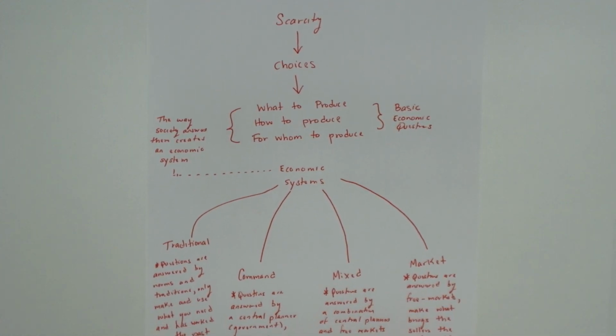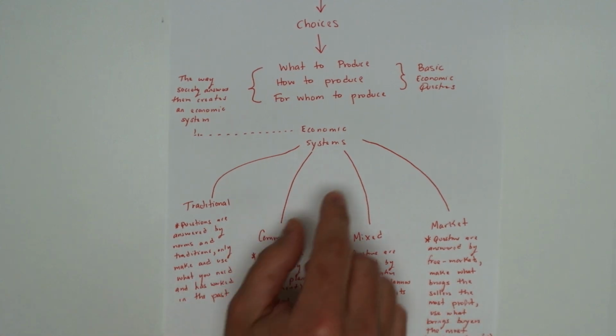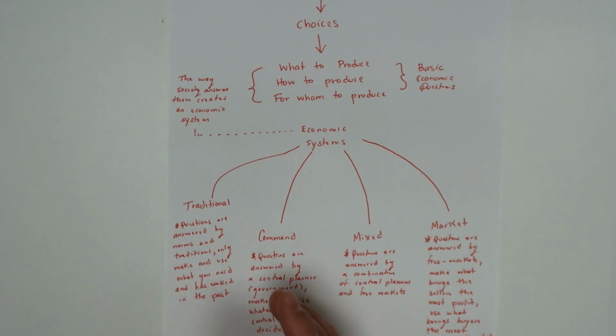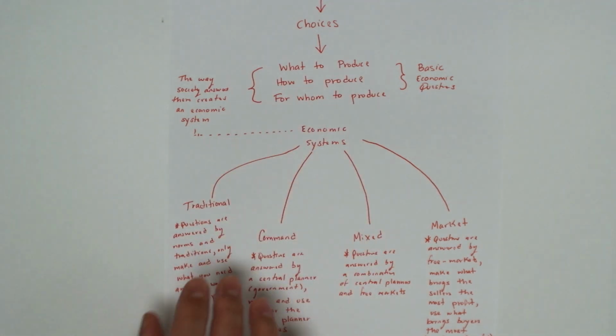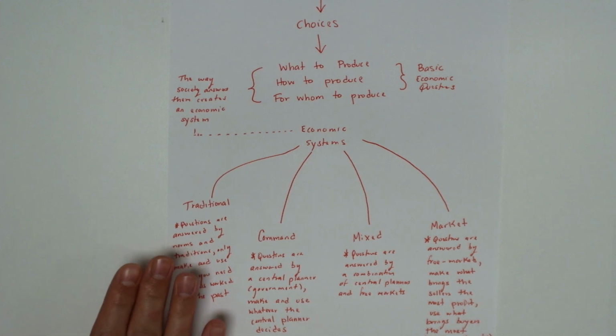There's four types of economic systems that we're going to go over. So the first one is a traditional economy. In a traditional economy, you're looking at traditions, norms, and customs. That is what's going to be answering these three questions. So basically, how things have worked in the past, that's how we're going to continue doing things in the future. We're only going to produce what we need to produce to survive and what has been working for us in the past. That's a traditional economy.